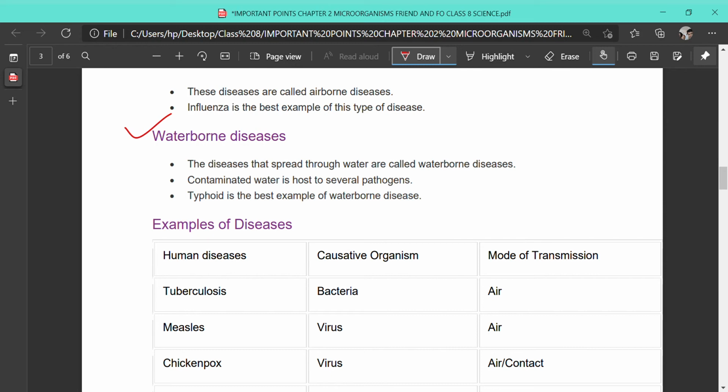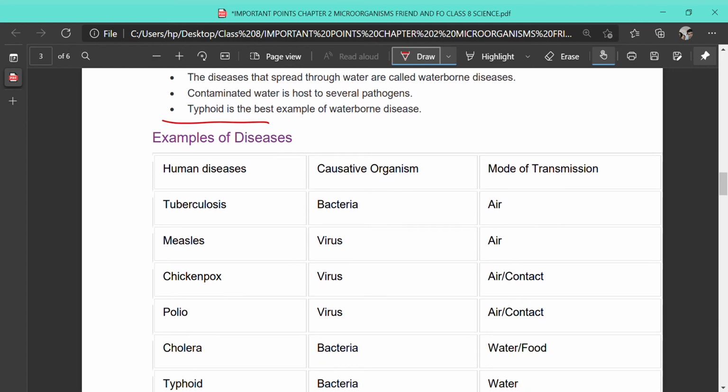The diseases that spread through water are called waterborne diseases. Contaminated water contains pathogens, and when a person drinks that contaminated water, he or she may get a waterborne disease. For example, typhoid is one example of a waterborne disease.